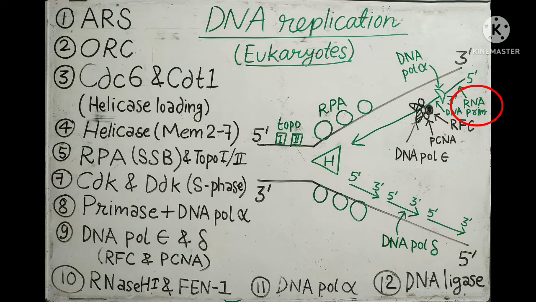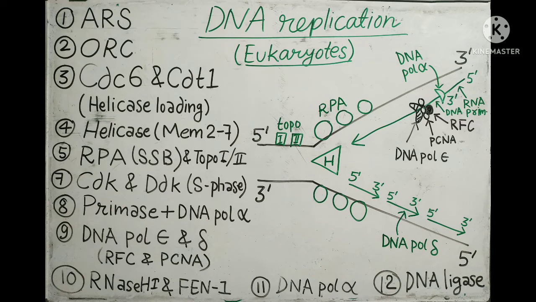After that, DNA pol alpha forms 8 to 10 nucleotides at the RNA primer. DNA pol alpha does not have any processivity factor, so it gets easily detached from the template strand, adding a few nucleotides to the RNA primer. After that, DNA pol epsilon takes over the responsibility for the elongation of the DNA chain.